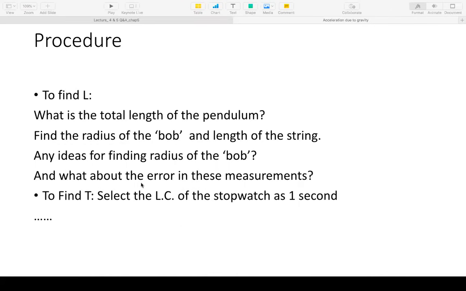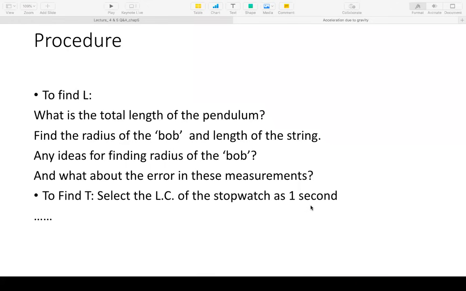I will discuss with you shortly what we will do to find the error in the measurement. But before that, let's also note there are two observables, no? L, the length of the pendulum, and T, the time period of the oscillation of the pendulum. For this, we will select the least count of the stopwatch as 1 second. We will not take the least count of 0.1 second, or even 0.01 second, which some may get on a fancy mobile phone stopwatch. But we will not do that. We will take the least count as 1 second. I'll discuss a little later why that is so.